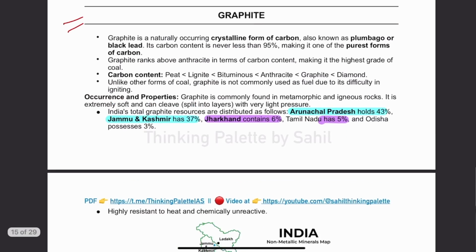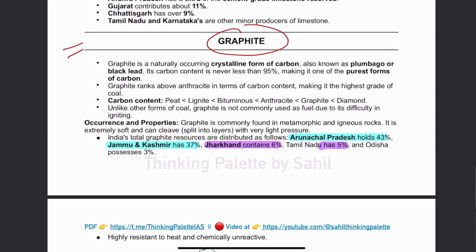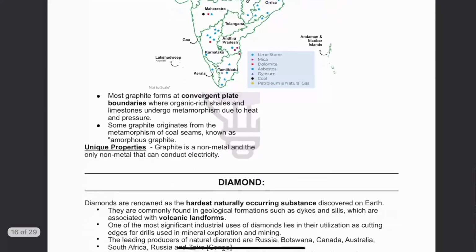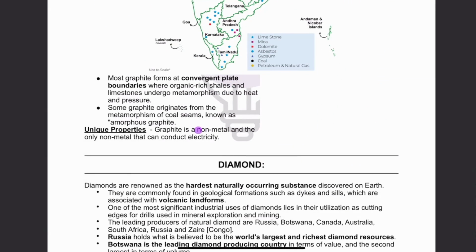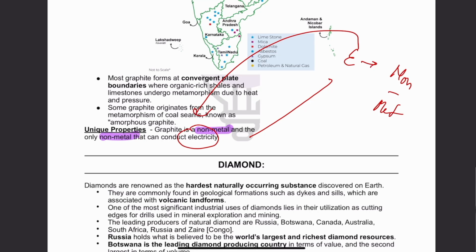Okay. Now, as we are talking about graphite, one more very important aspect of graphite is that graphite is the only non-metal which can conduct electricity. So it is a conductor of electricity, being a non-metal. Now this is a very important aspect with respect to the prelims examination, and the majority of graphite reserves will be found at convergent plate boundaries. Why? Because here rich shale and limestone undergo metamorphism, and it leads to graphite. So this is about it.